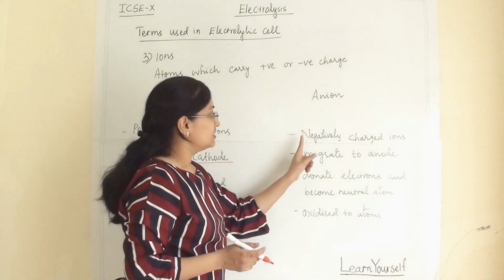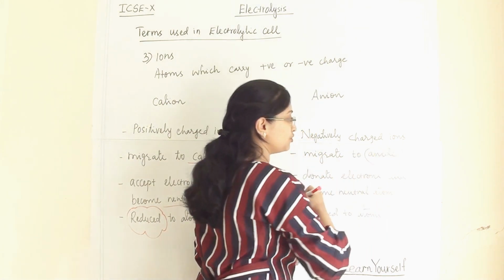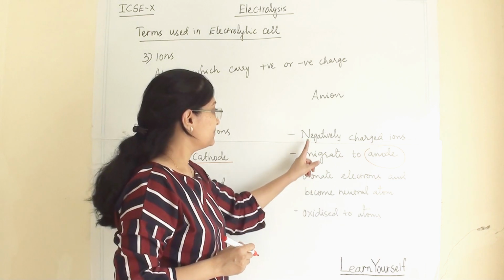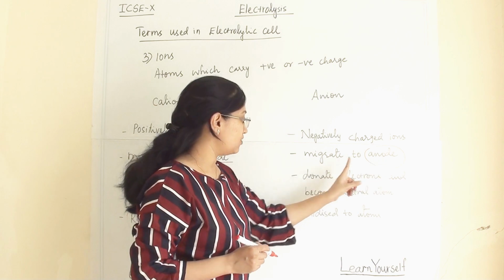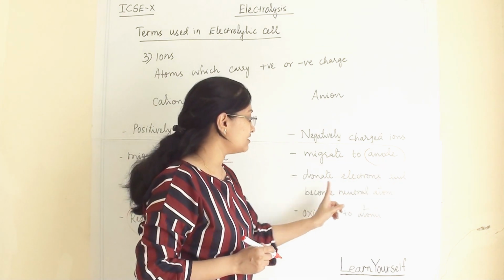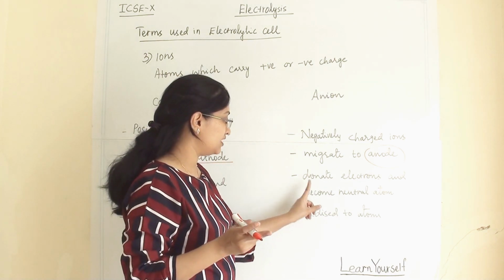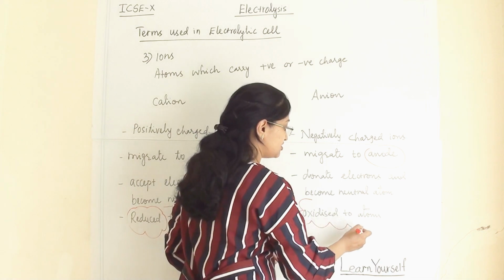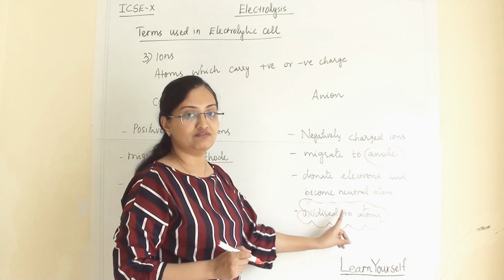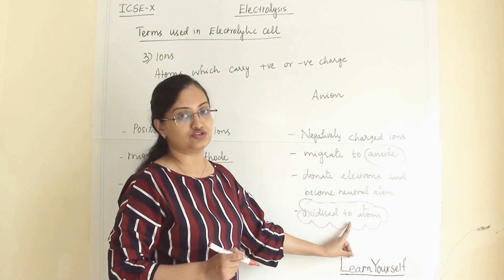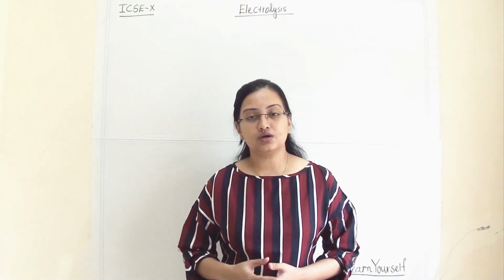Now anions are negatively charged ions, and they will migrate to the anode, the positive terminal of the electrolytic cell. Since they are negatively charged ions, they will migrate to the anode, donate electrons and become neutral atoms. So when they are losing electrons, they are donating electrons, oxidation is happening and they are oxidized to atoms. They become neutral atoms via oxidation. So this is the difference between cation and anion, and this is all about this topic.